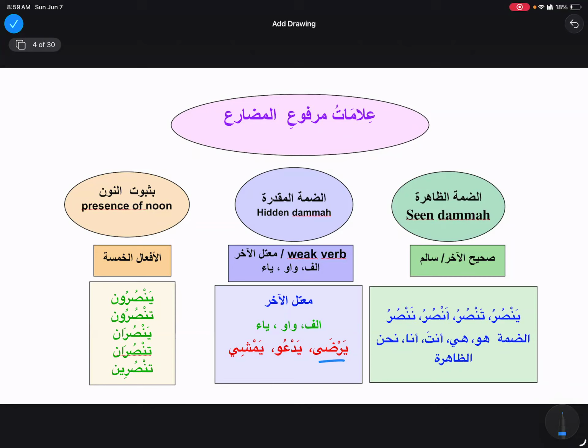So see this alif maksura, according to the need, it is changing either into alif or into ya or waw. So yarda, yardayani. Now in dual siga, this alif maksura is changing into ya.